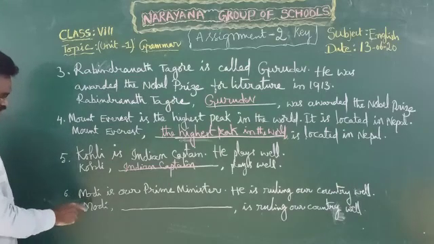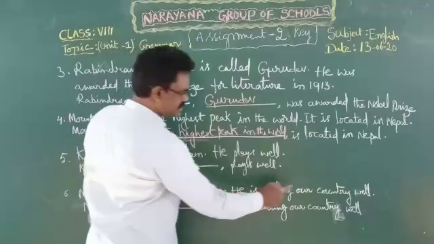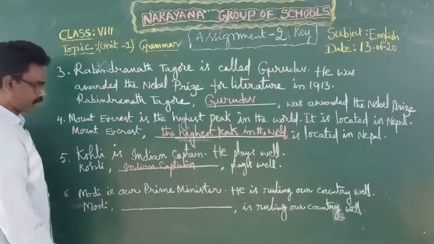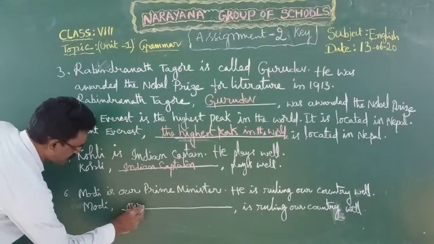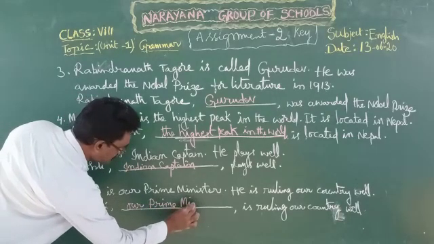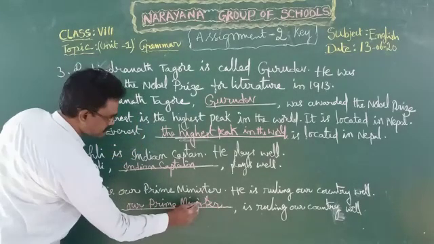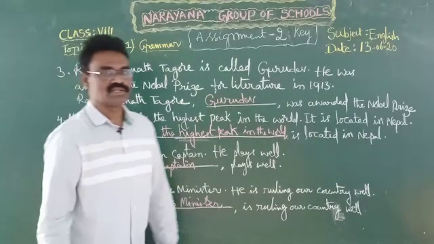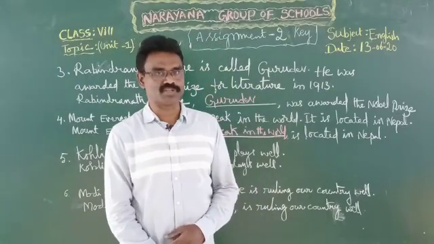Now let us see sixth one, last one. Modi is our Prime Minister. He is ruling our country well. Now Modi, the noun phrase in apposition is: Modi, our Prime Minister, is ruling our country well. Children, so like this we can write noun phrases in apposition.